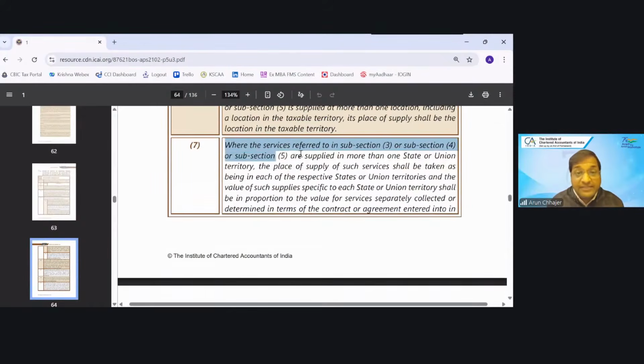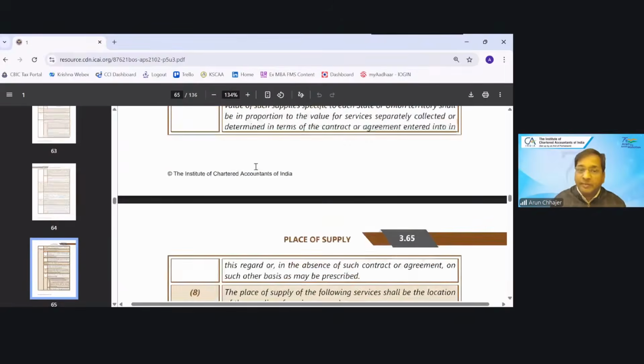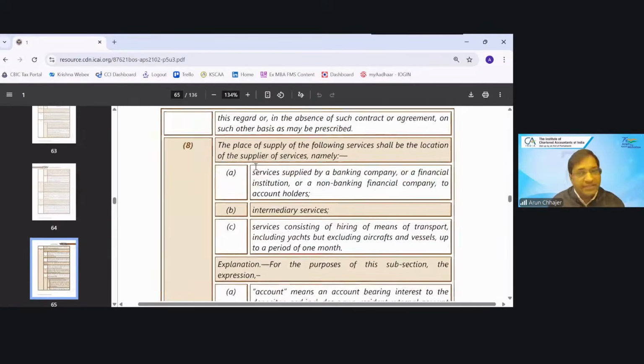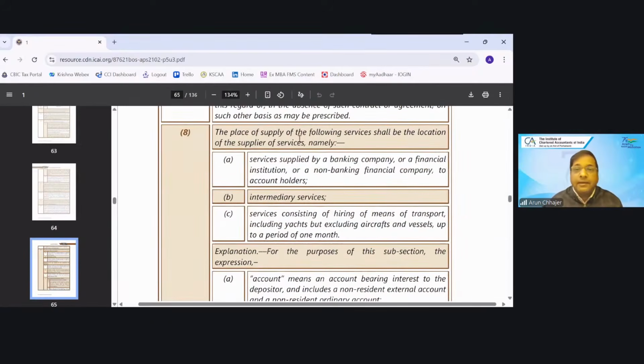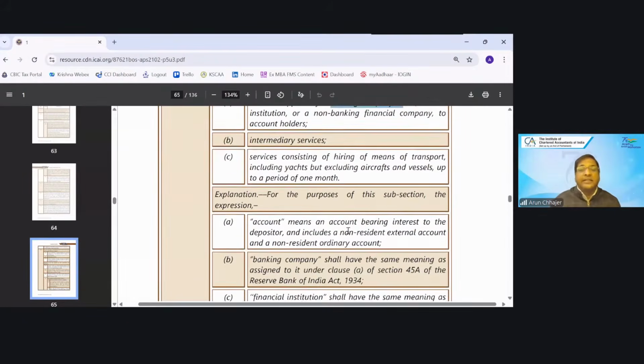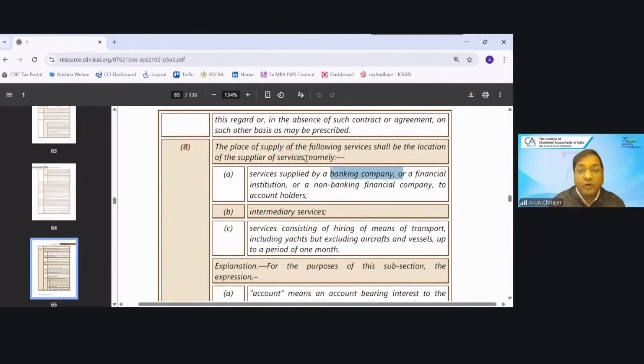And what is subsection 7? They are saying if within India it is provided in more than one state or union territory, then it will be apportioned as per the contract. If the contract is silent, go to the valuation, go to the place of supply rule, POS rule. Okay. Then the place of supply for banking company, financial institution, account holder, intermediary, and hiring, in that case, the place of supply shall be the location of the supplier.